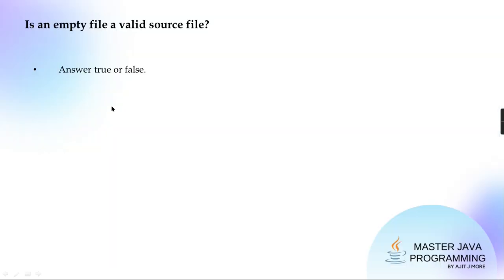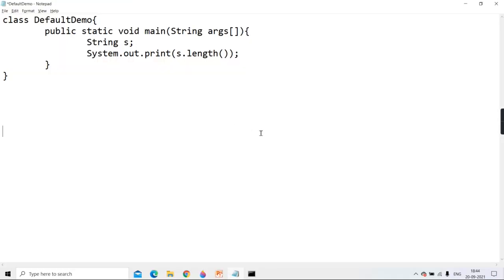Only the problem is it will get compiled, but you will not have any .class in the directory. Will you be able to see any .class in the directory? No. Why? Because there is no class only, so how will you get a .class file? But it is legal to create an empty file.